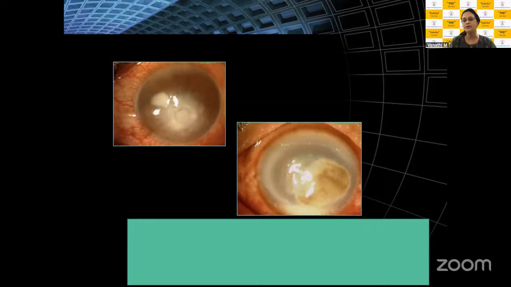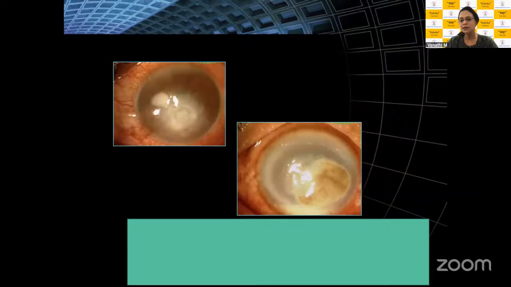So it helps you once you have this diagnosis in your mind. Here you can see it's a typical dry-looking small central ulcer with a large satellite nodule. This could be Aspergillus most commonly. And here you're having a very large ulcer, you have a hypopyon, then these ulcers tend to be more virulent, like fusarium. So go back and revise what all fall under filamentous fungi, what all falls under non-filamentous fungi, what all falls under dematiaceous fungi.